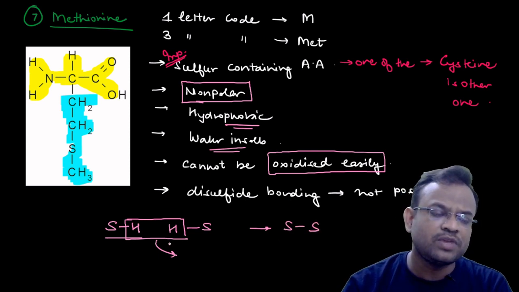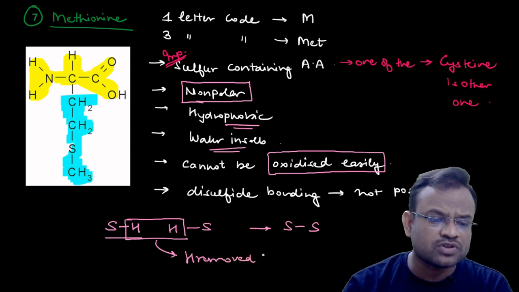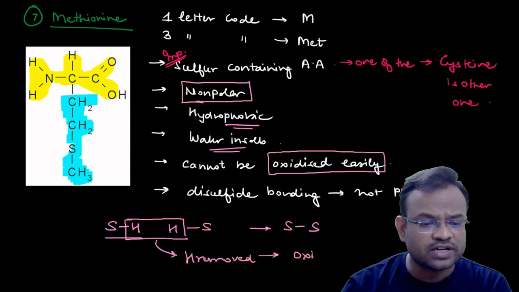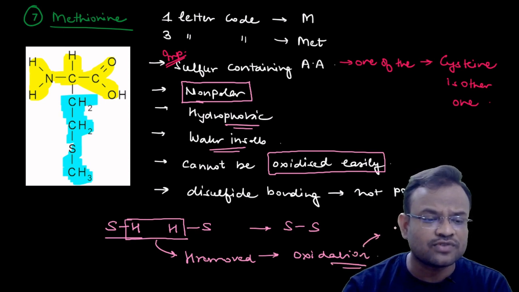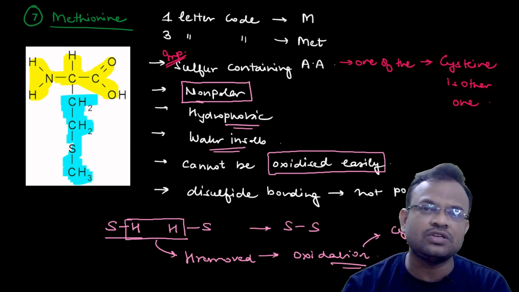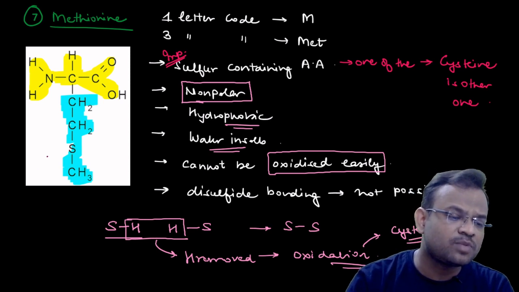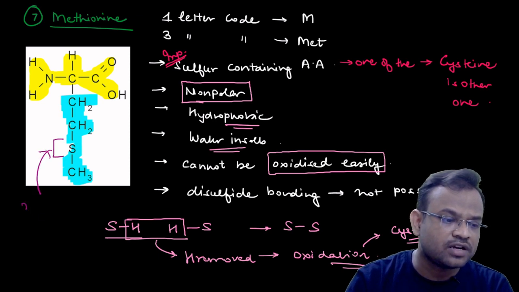Now you would know that when the hydrogen is removed, you call this process oxidation. So this oxidation is pretty common in the case of cysteine, but it cannot happen in the case of methionine. Why? Because over here the sulfur is not present terminally.